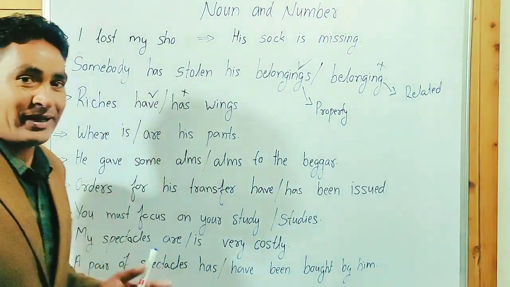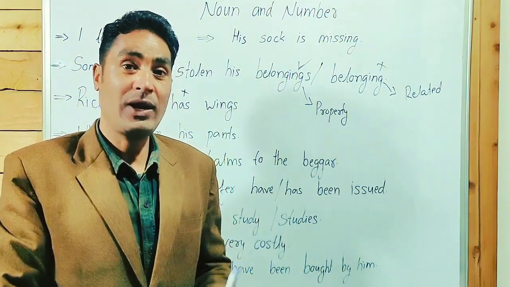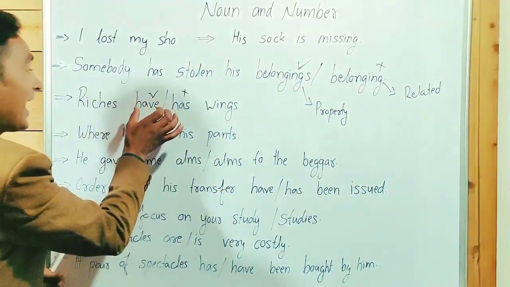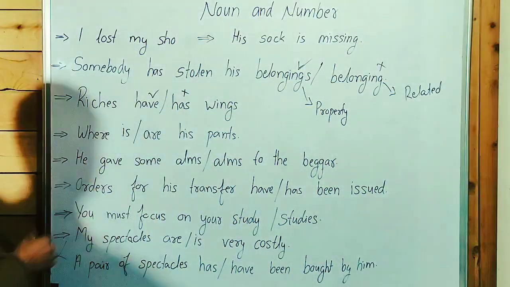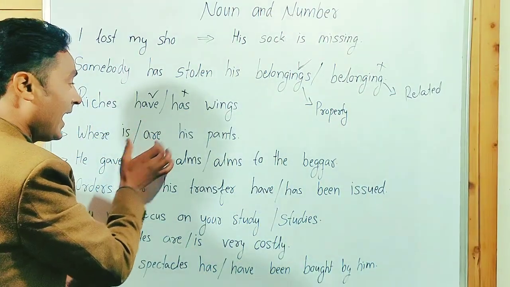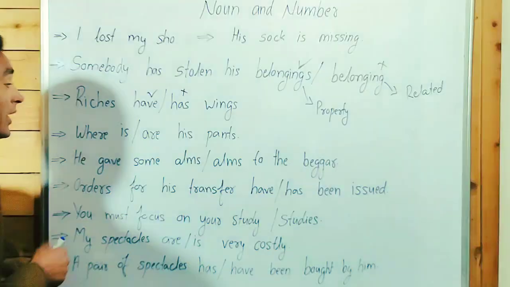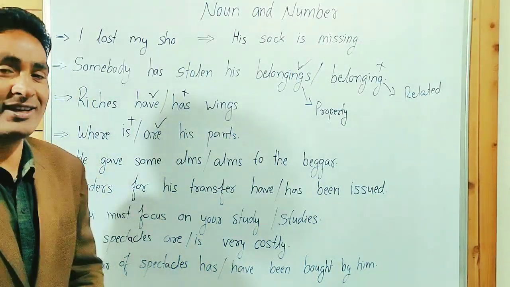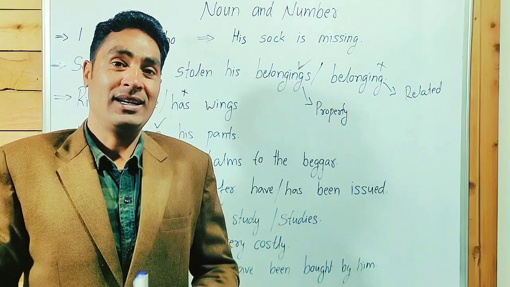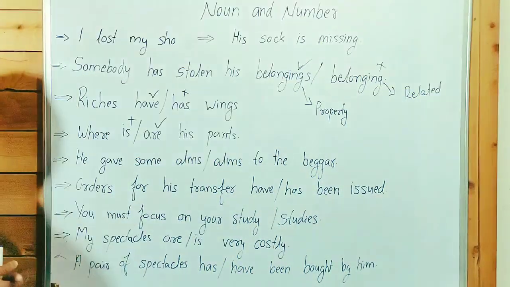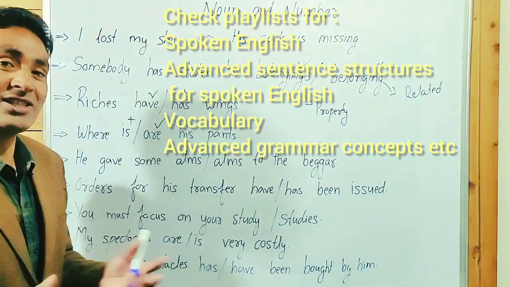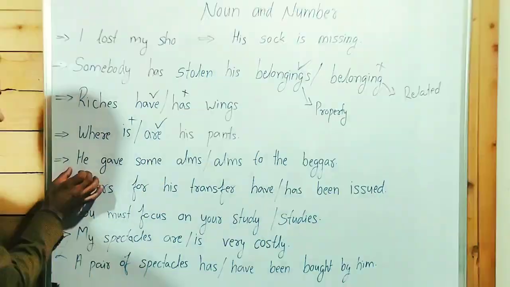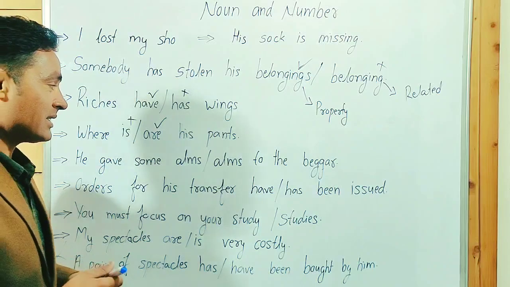We can't control money. We have to pay, we have to purchase something. It's a very old saying, riches have wings, not has. Where is or are his pants? Where are his pants? We always treat pants, trousers, shorts, jeans as plural. Where are his pants?